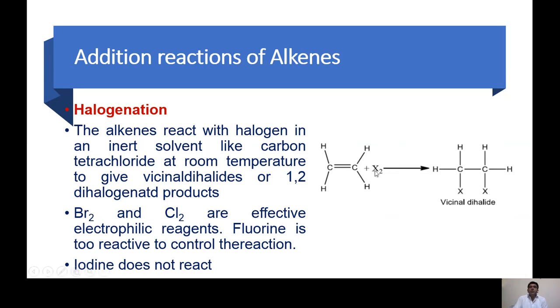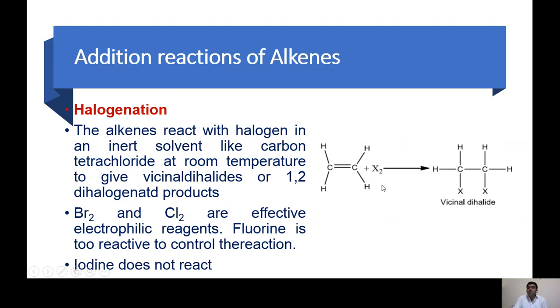Now if we have this alkene and the halogen, maybe chlorine, maybe bromine, both are symmetrical. So there is no Markovnikov's rule. It is very simple. One halogen will go to one carbon, and the second halogen will go to the second carbon, and the double bond will change to a single bond. We get the dihalides. This kind of dihalide, in which two halogens are attached to adjacent carbons, is called vicinal. So we get the vicinal dihalide.